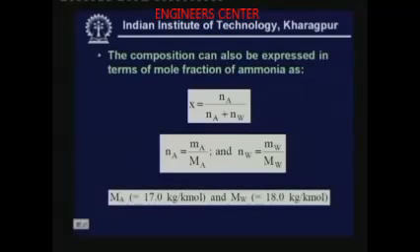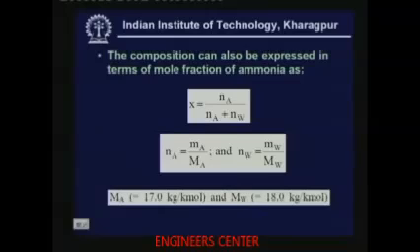For example, Na, that is the number of moles of ammonia, is equal to the mass of ammonia divided by the molecular weight of ammonia. Similarly, the number of moles of water is equal to the mass of water divided by the molecular weight of water. For calculation purposes, you can take the molecular weight of ammonia as 17 kg per kilomole and the molecular weight of water as 18 kg per kilomole.